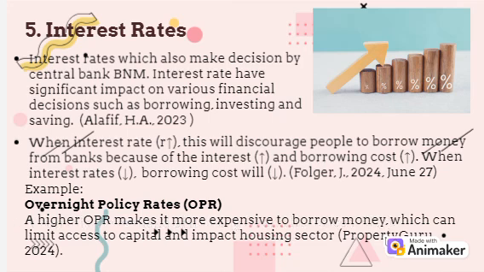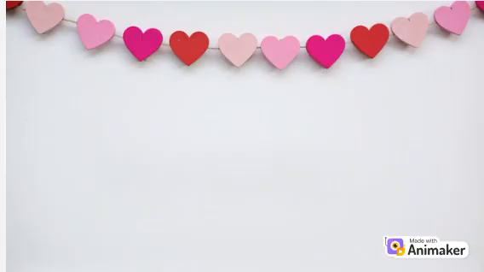For example, overnight policy rate, OPR. According to PropertyGuru, a higher OPR makes it more expensive to borrow money, which can limit access to capital and impact the housing sector. Now, let us end our video with a conclusion.